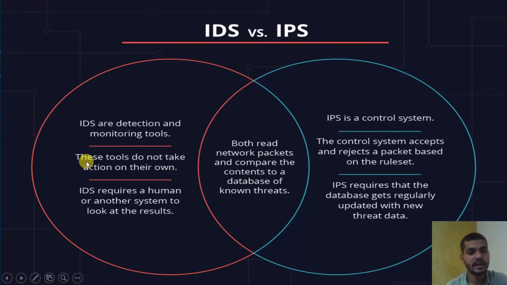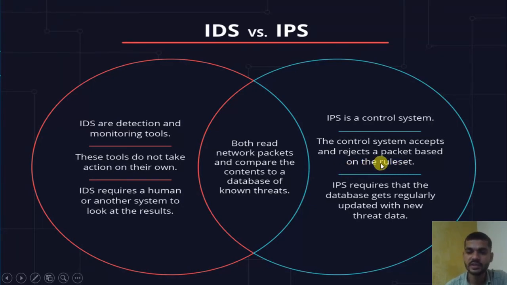In IDS, these tools do not take action on their own. The control system accepts and rejects a packet based on the rule set.